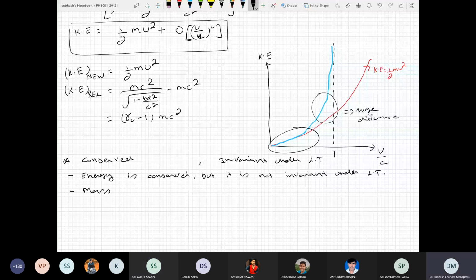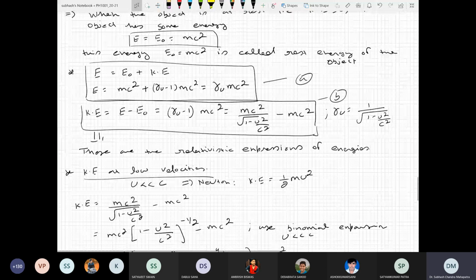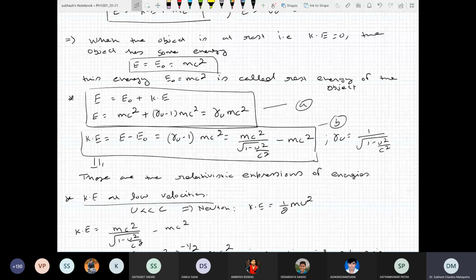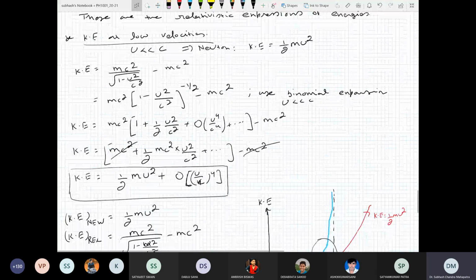Okay, so that is the meaning of Lorentz invariance. Now energy, as you can see, depends on the velocity. Gamma u is 1 by square root of 1 minus u square by c square. Now u can be different for you and me. u can be different for different frames. So that means energy can be different in different frames. The energy you calculate and the energy I calculate will not be the same if I am in motion. So energy is not an invariant quantity under Lorentz transformation. Is this clear now?